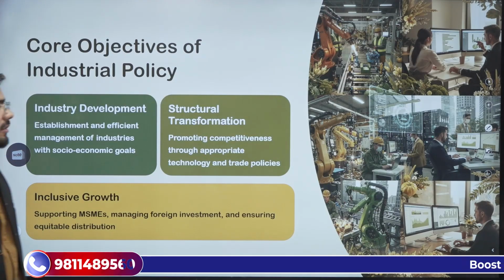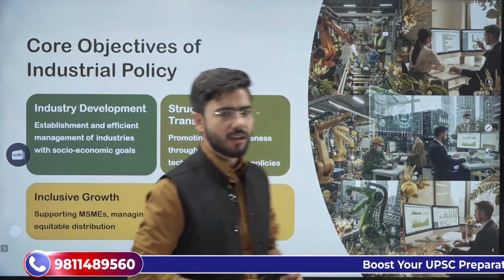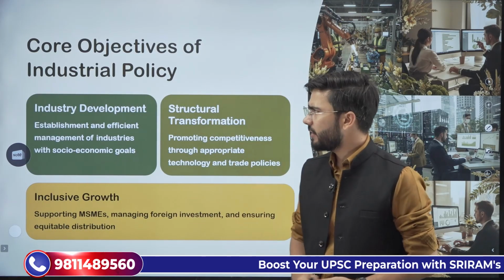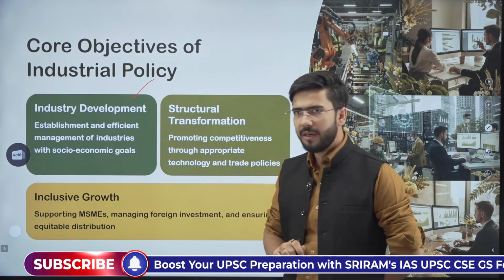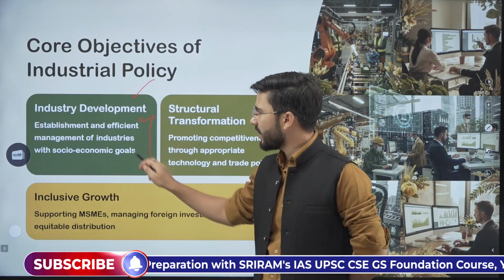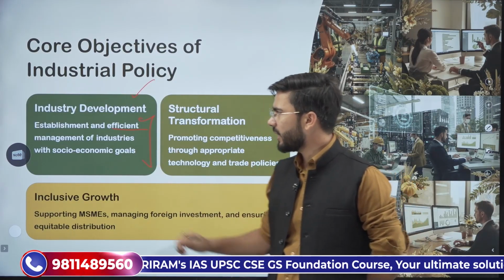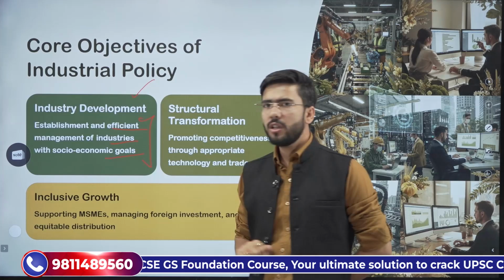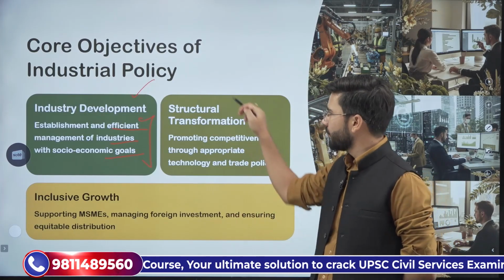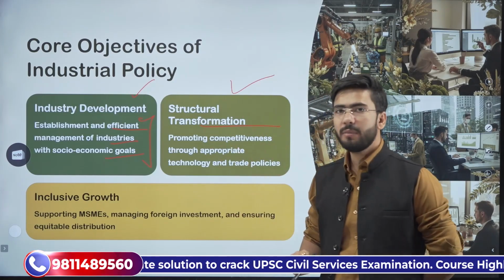Now, let's start. What was the core objective of industrial policy of India? The core objective is very simple, that we will do industrial development. How will we do industrial development? By the establishment and efficient management of industries with the socio-economic goals to be achieved. Structural transformation, how will it be achieved?